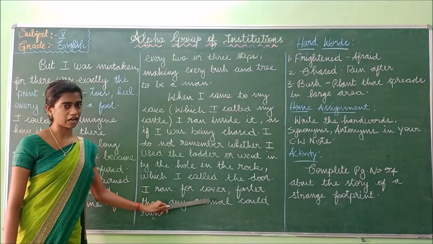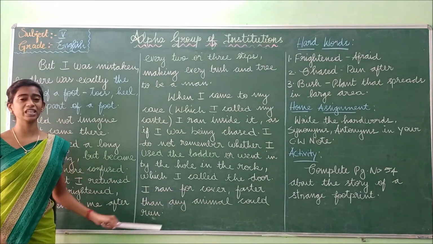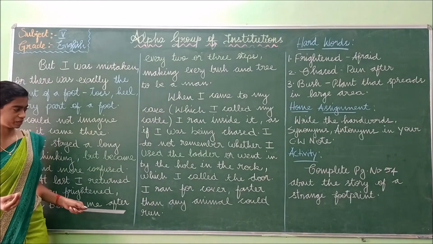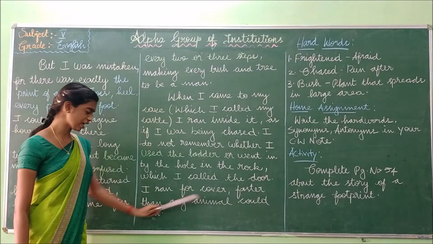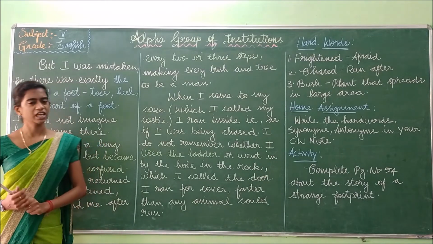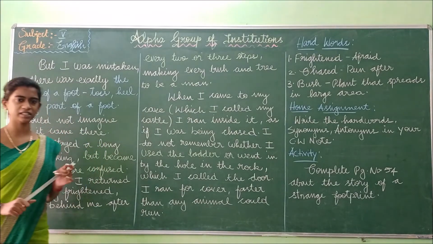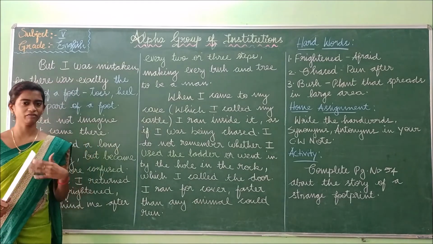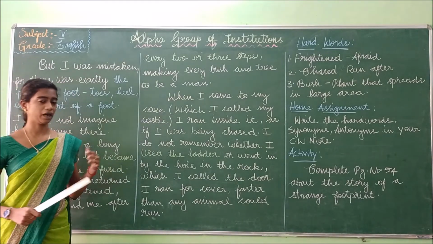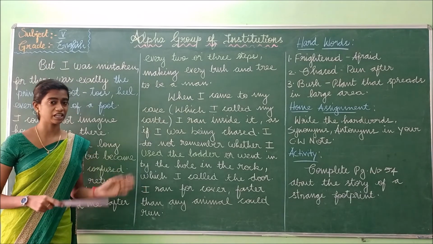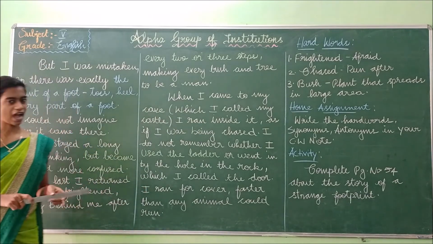I ran for cover. So he needs shelter to protect himself. Faster than any animal could run. So how does he run? He is running faster than the animal. So how do animals run? Yes, they run much faster than human beings. But how does Robinson Crusoe run? He runs even faster than the animals.